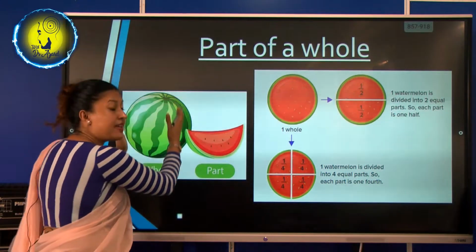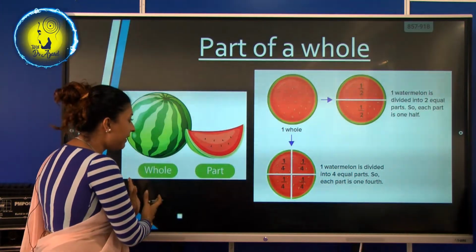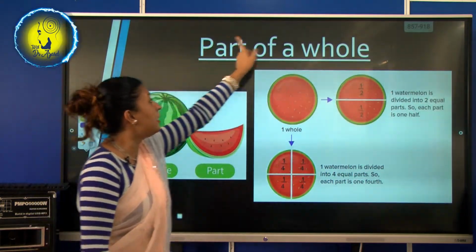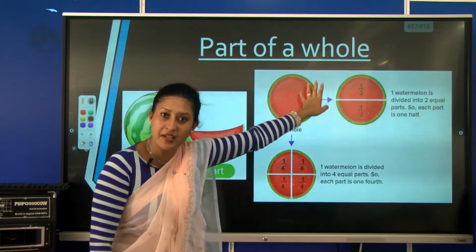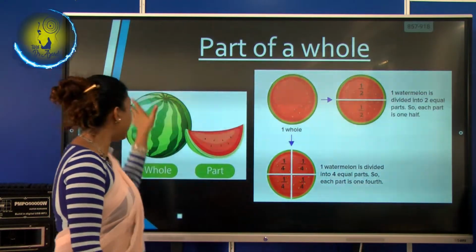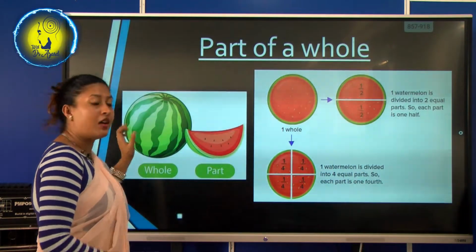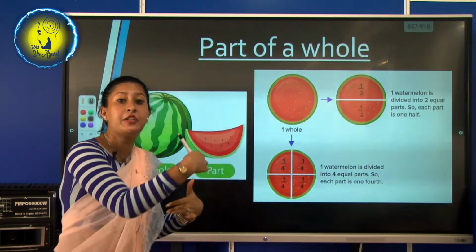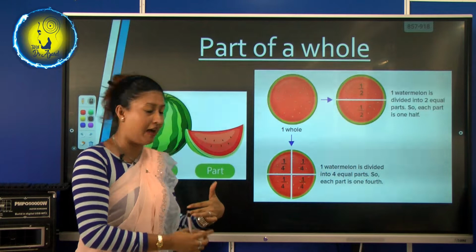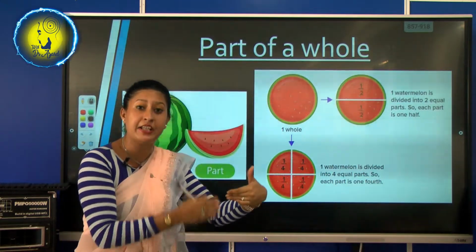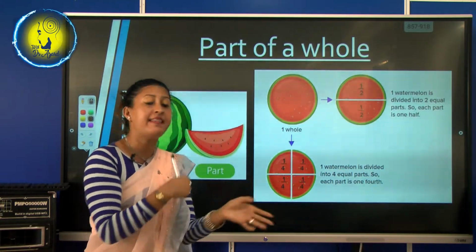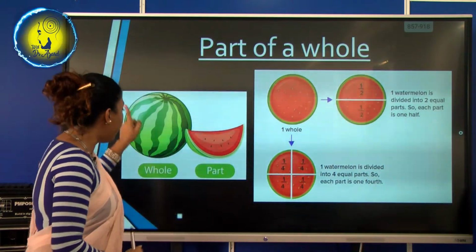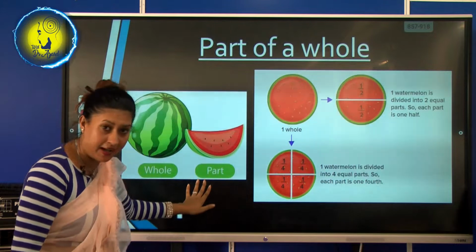So this is a whole, okay, and then this is a part of it. That's what you call a part of a whole. Now did you understand? See, we have a watermelon. We are not just going to grab it and eat from our mouth. We have to cut it into equal pieces. Okay, that's what you call manners. We cut it into equal pieces and then we give the others one by one, isn't it? So this is a whole and this is a part.